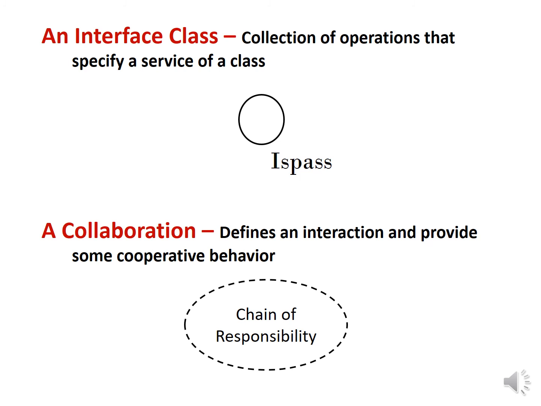A given class might participate in several collaborations. Graphically, a collaboration is rendered as an ellipse with dashed lines including only its name. Here, chain of responsibility is the name of the collaboration.